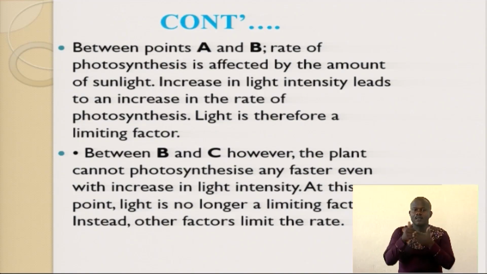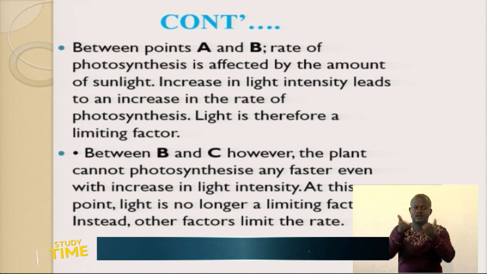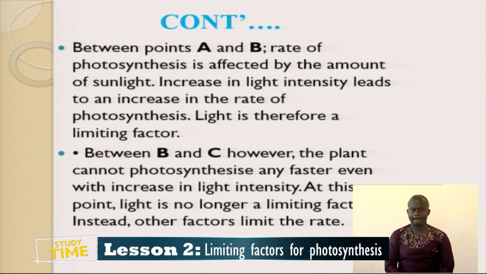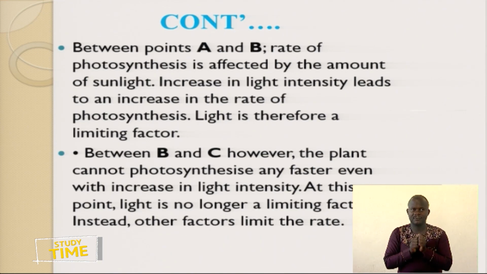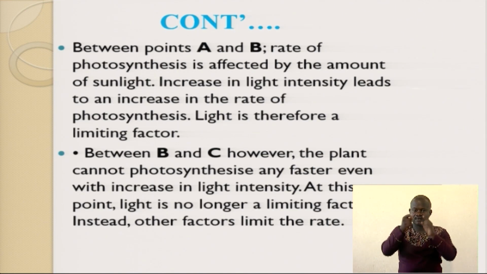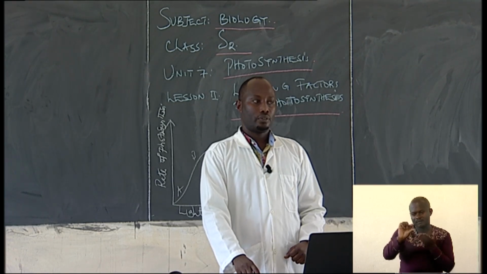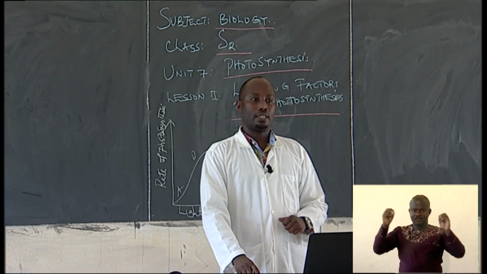So an increase in light intensity leads to an increase in the rate of photosynthesis. Once you increase the light intensity, you're also increasing the rate of photosynthesis. Light is therefore a limiting factor. It means that when there is less light, there is less photosynthesis. More light intensity, more rate of photosynthesis. It is very clear and everybody can understand.